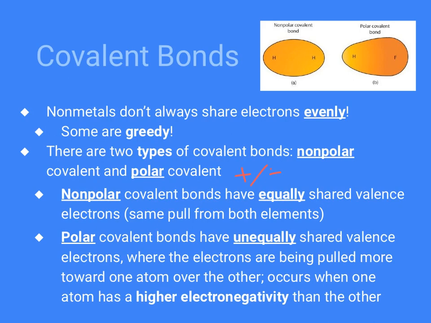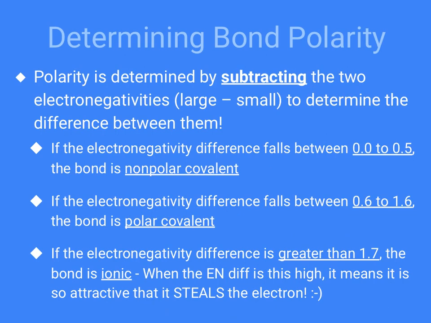Polar covalent bonds have unequal sharing of valence electrons. So one of them is winning out. It's pulling harder. It has more visitation of the electrons. They spend more time closer to its nucleus, and that has to do with its electronegativity. The higher its electronegativity is, the more likely it's going to be to draw them in.